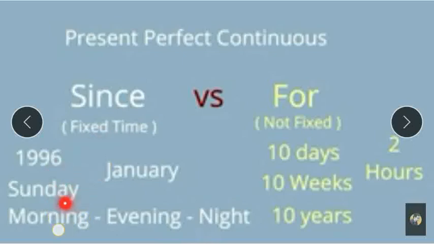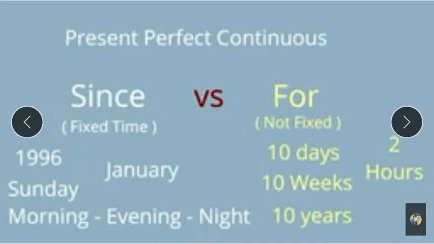Sunday, morning, evening, night, January, February, any month name. So their time is fixed, so there we use since. For is used where the time is not fixed, like I am working for 10 days, 10 weeks, 10 years, 2 hours. I am teaching them for 2 hours. So their time is not fixed, so we use for.